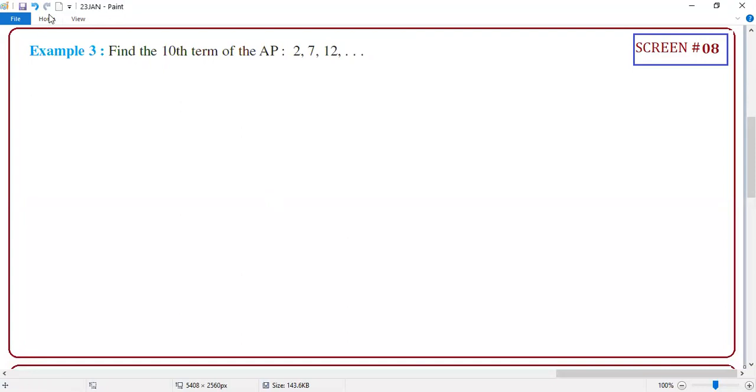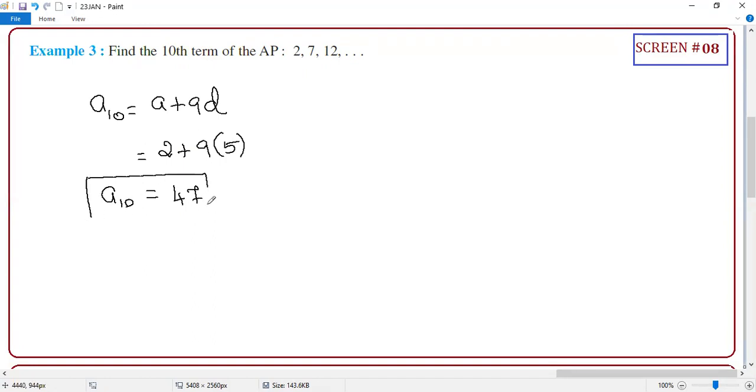Find the 10th term of the AP. Guys, what is the 10th term of the AP? A10 is equal to what? A plus 9D. So what is A? A is 2, D is 5. Correct or not? So what is the answer you will get? 47. Am I right or not? You are A10. Is it correct or not?